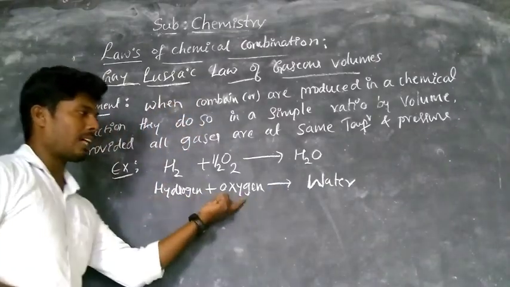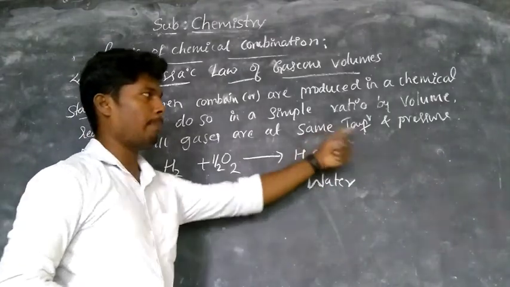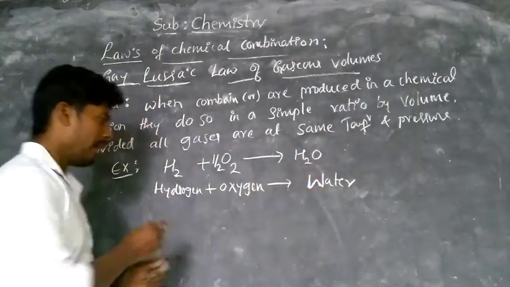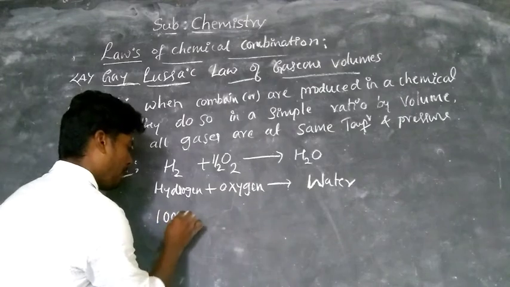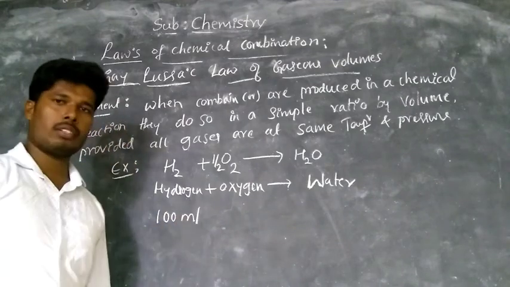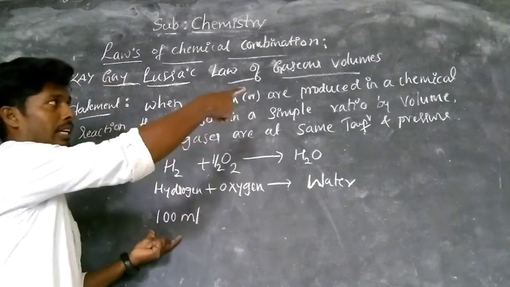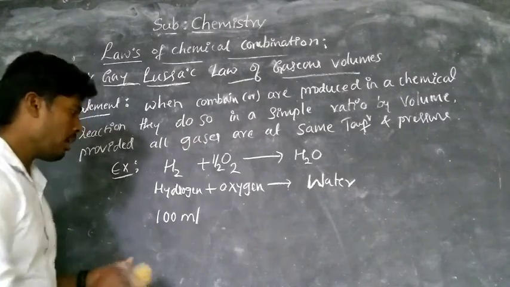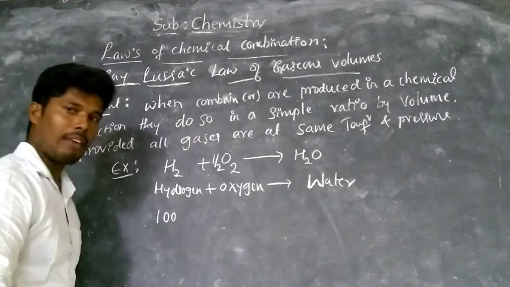Now hydrogen is reacting with oxygen at the same temperature and pressure to get water. Let's take 100 ml of hydrogen. That is the volume we are taking, 100 cm3. Always, you know, volume is measured in centimeter cube or ml, milliliter. Let's take hydrogen as 100 cm3 and oxygen as 50 cm3. After these two react, you get 100 cm3 only, not 150 cm3.